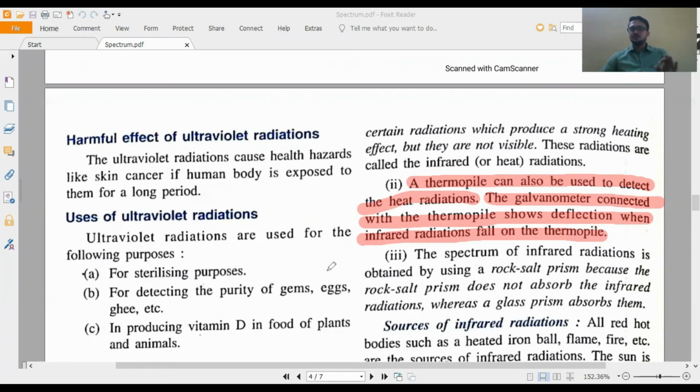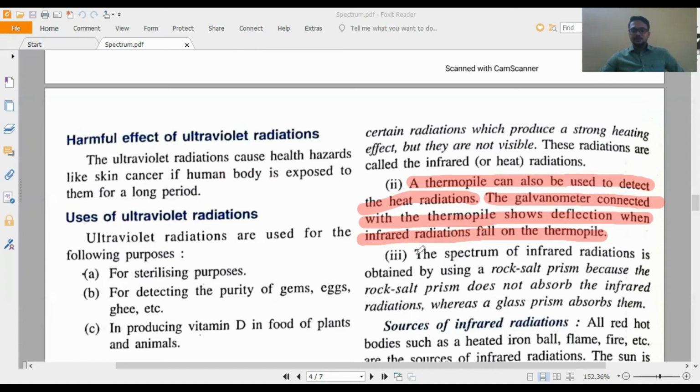Infrared radiation produces a rapid rise in temperature, so there will be a temperature difference between the two ends of the thermopile, and due to the temperature difference the current flows. The galvanometer showing deflection means current is flowing, that means infrared radiation is there.